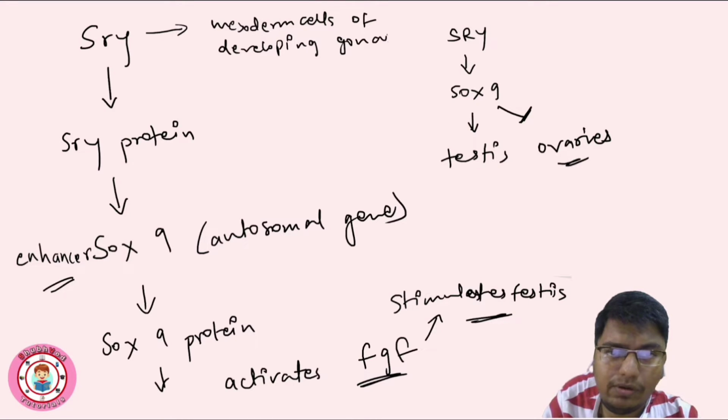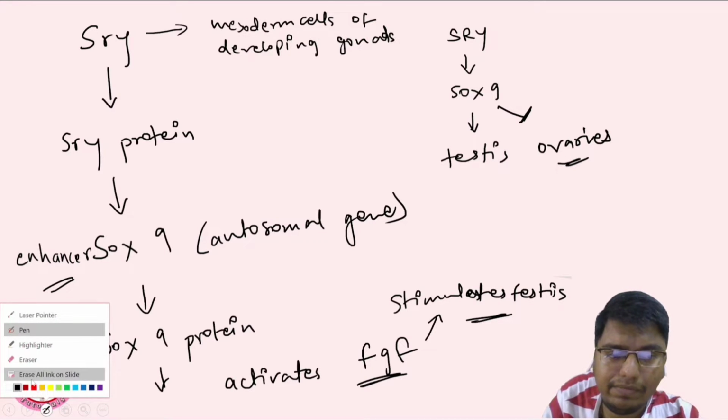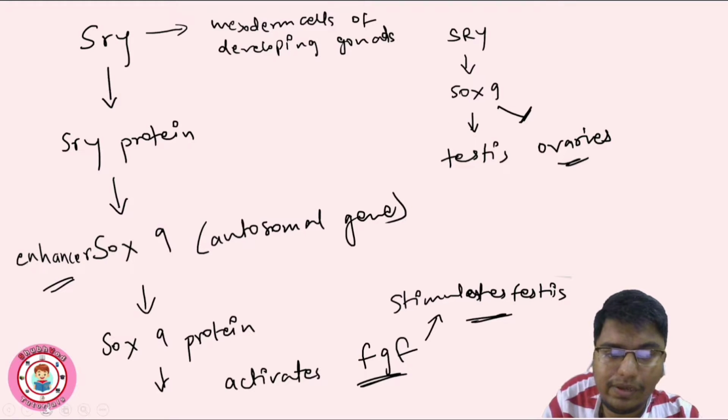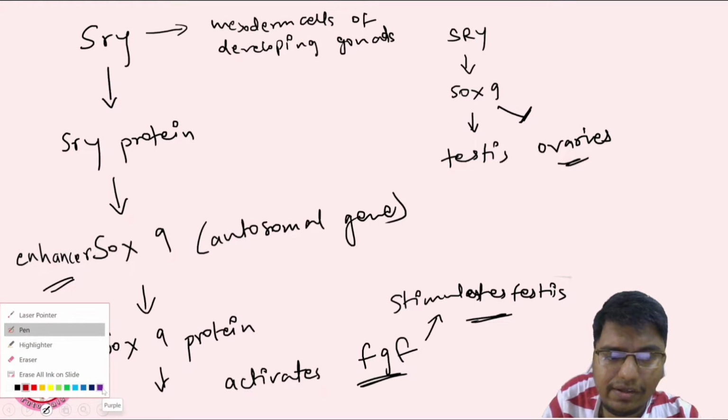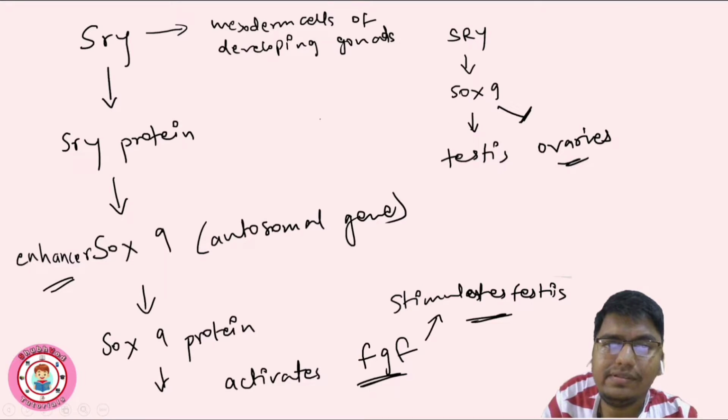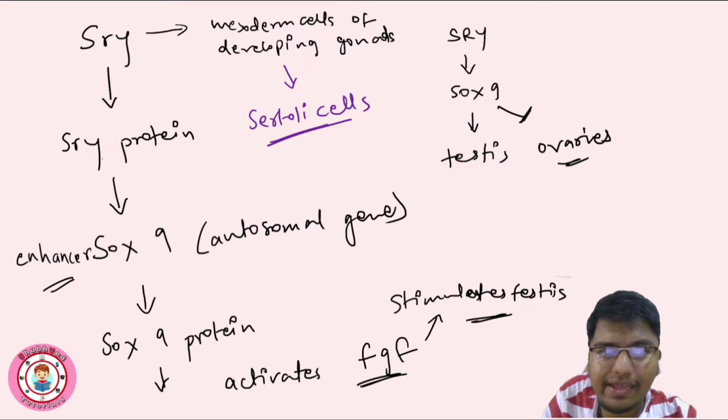Now we are seeing about how exactly the testes are formed, right? The male reproductive tract. Okay, just changing the color here. So mesoderm cells of developing gonad will differentiate into Sertoli cells. So both of these genes, SRY and SOX9, will form the Sertoli cells first, right? And then Sertoli cells, what do the Sertoli cells do?